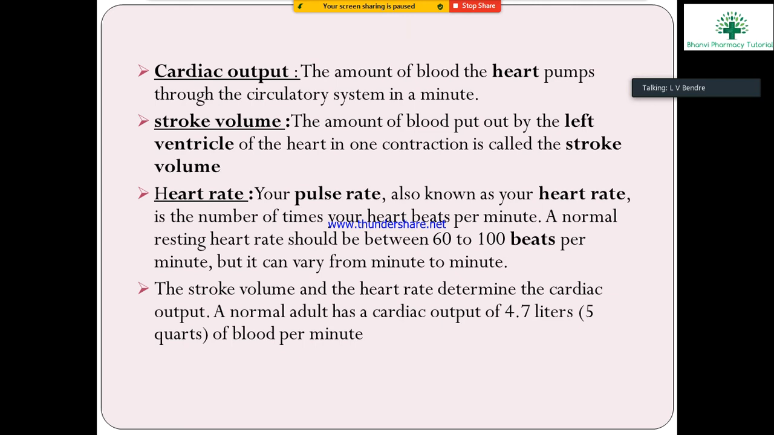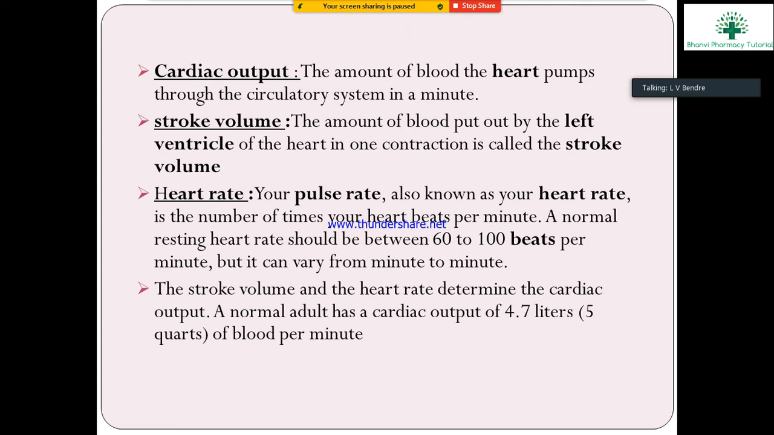Next, second one, stroke volume. What is the stroke volume? The amount of blood put out by the left ventricle of the heart in one contraction is called the stroke volume. Means in the stroke volume, the amount of blood put out by the left ventricle of the heart in one contraction, that is called a stroke volume.